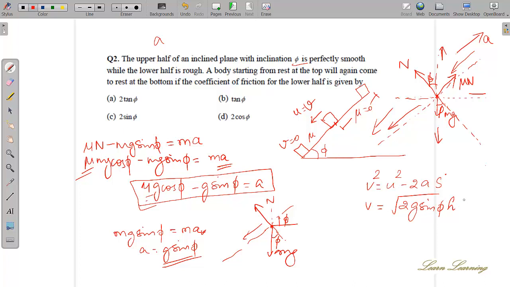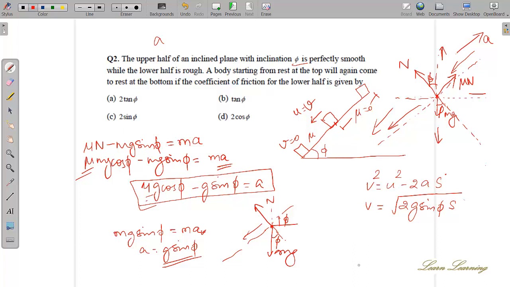So you want this one. No. Let's consider this distance as s only. Half the distance as s and the other half let it be s. Not an issue. Anything we can consider now. Let half the distance be s and the other half distance be s. Okay. Now what? So into u.